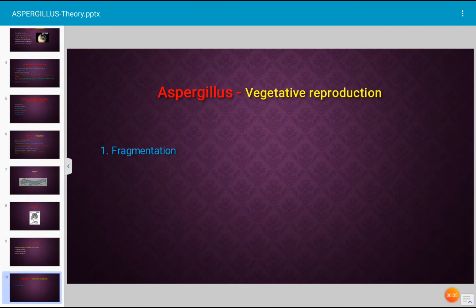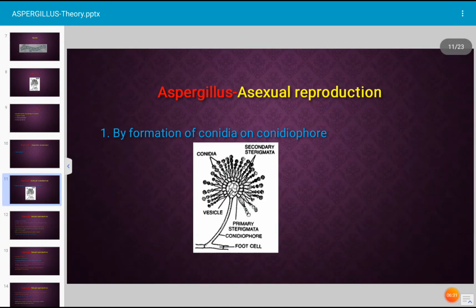What is fragmentation? It is the phenomenon of breaking of the hyphae into small pieces, 2 to 3 pieces or more, and each piece of the hypha can grow into a new thallus. This phenomenon is known as fragmentation. Aspergillus reproduces vegetatively by the method of fragmentation. Next, this is asexual reproduction of Aspergillus species. Aspergillus is a fungus. It reproduces asexually by producing conidia on conidiophores.